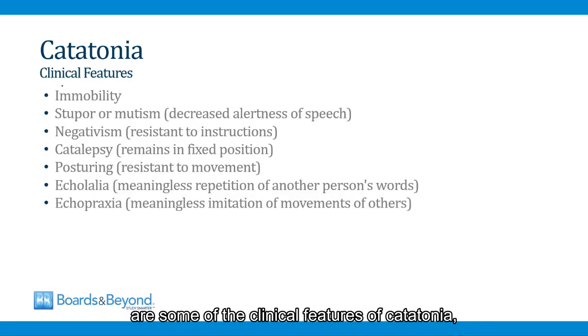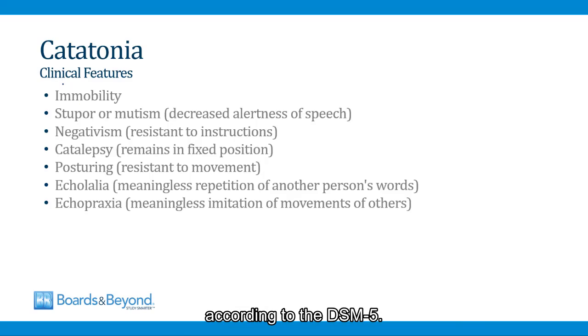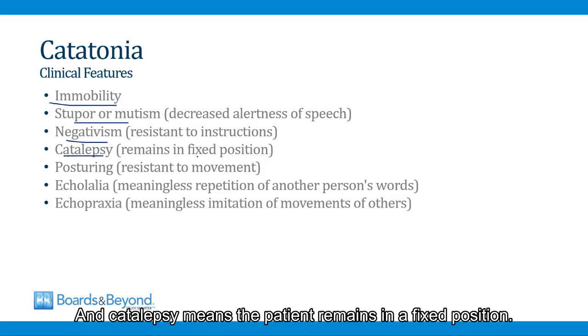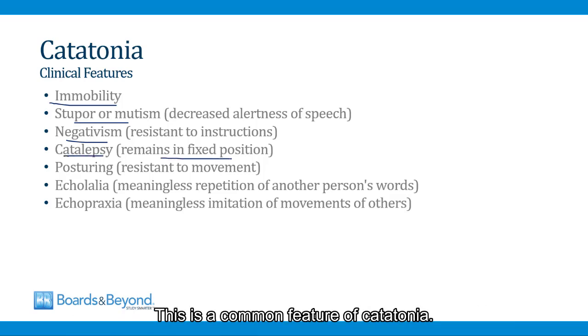Shown on this slide are some of the clinical features of catatonia according to the DSM-5. One of them obviously is immobility. Another one is stupor or mutism. These people generally do not speak. Negativism is resistance to instructions, and catalepsy means the patient remains in a fixed position. This is a common feature of catatonia. Posturing means resistance to movement, which is also common.